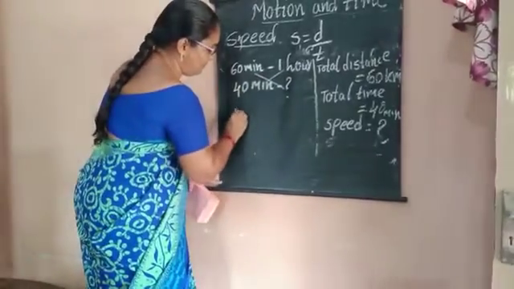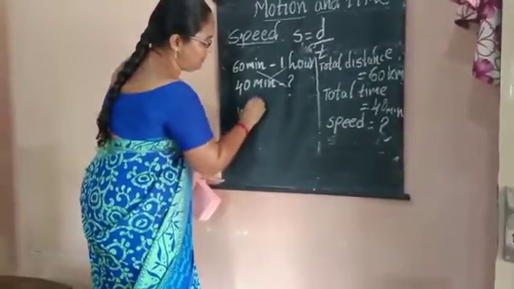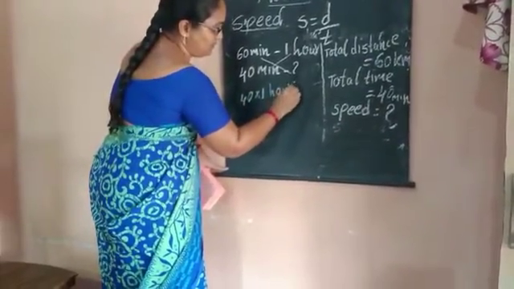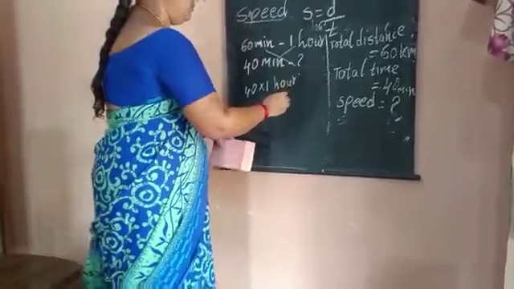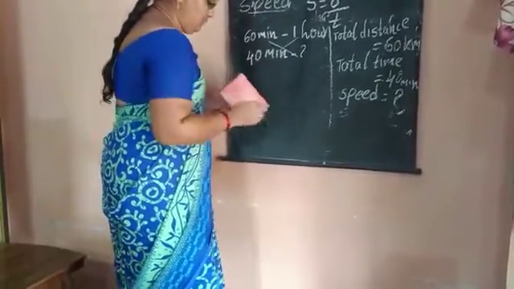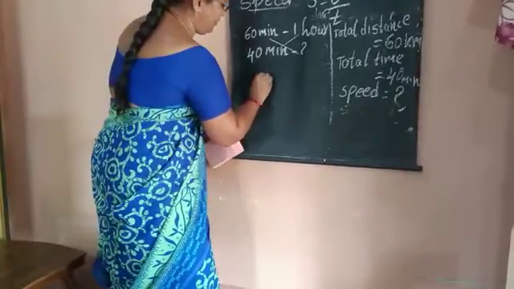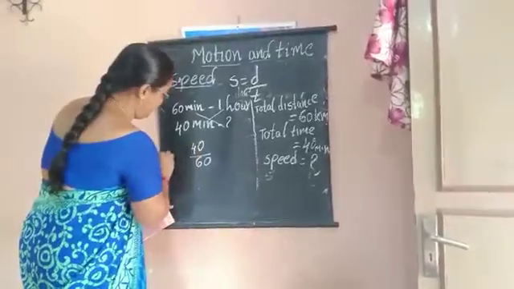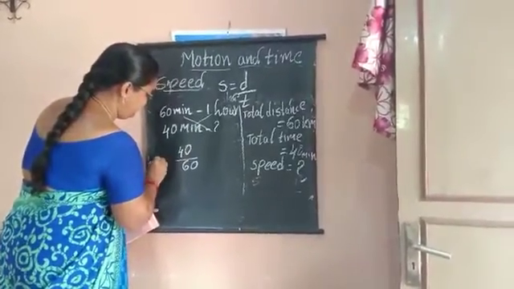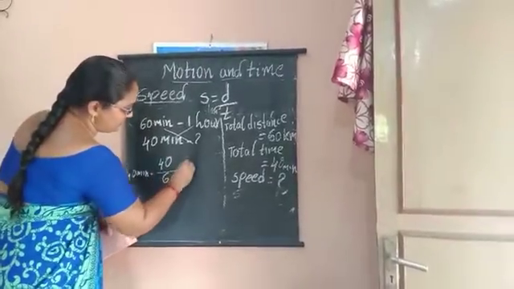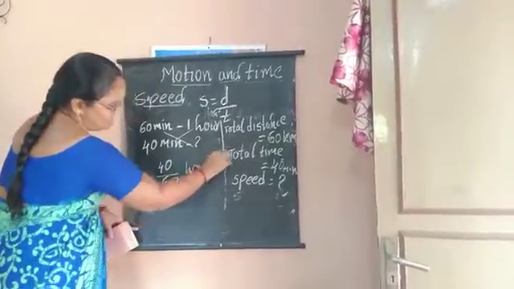That is 40 into 1 hour is equal to 1 is equal to 40 by 60 for 40 minutes. You must convert to 40 by 60 hours.